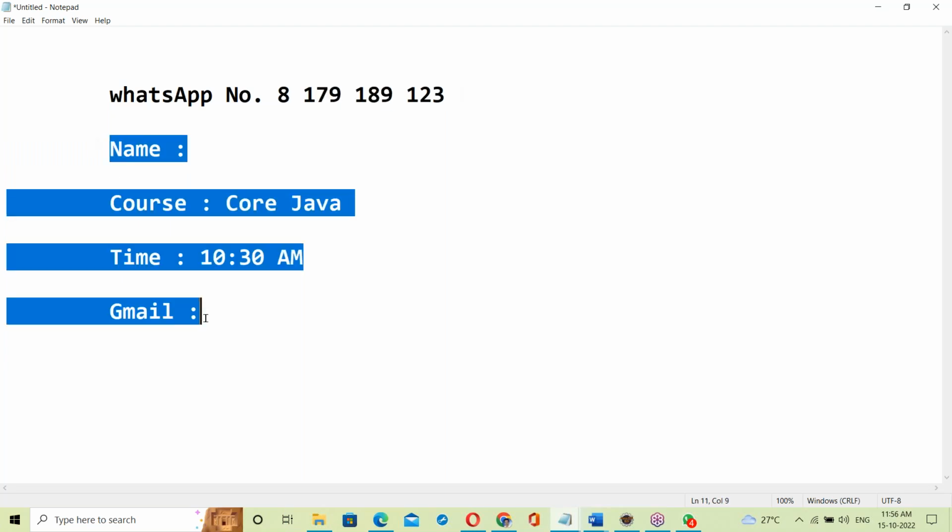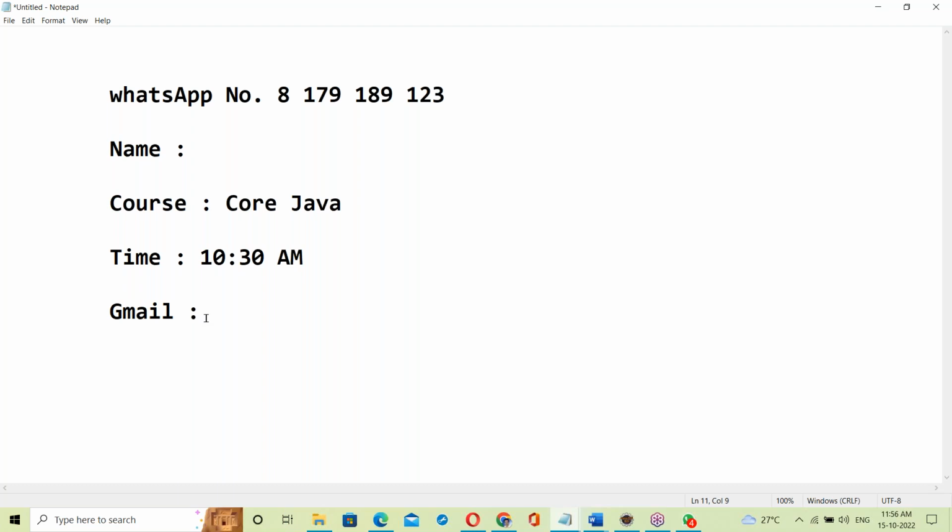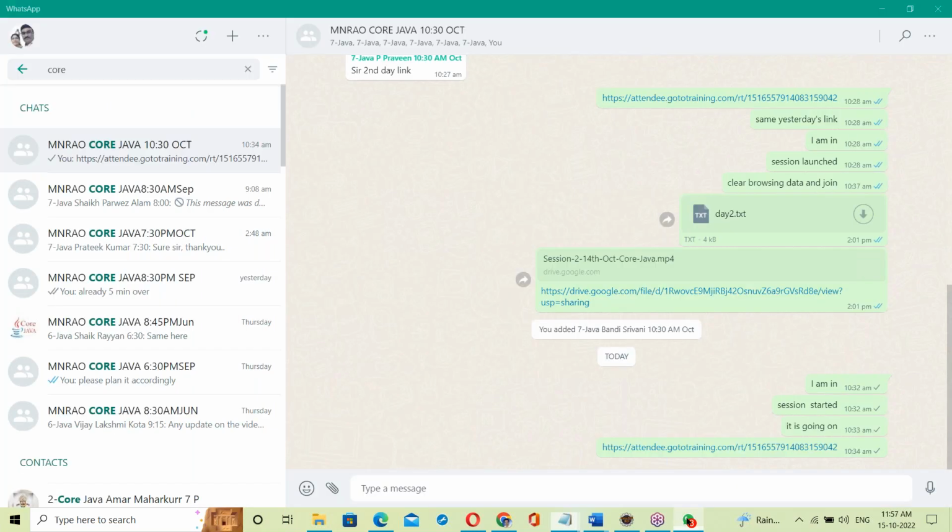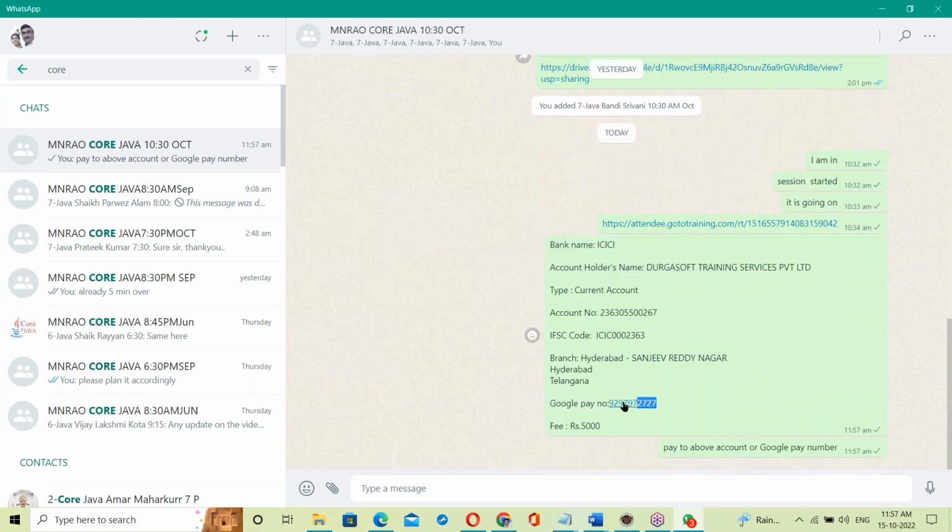I'll give the drive access to your Gmail ID and add you to the group. Now I'm sharing the payment details in the group: the bank name and Google Pay phone number.